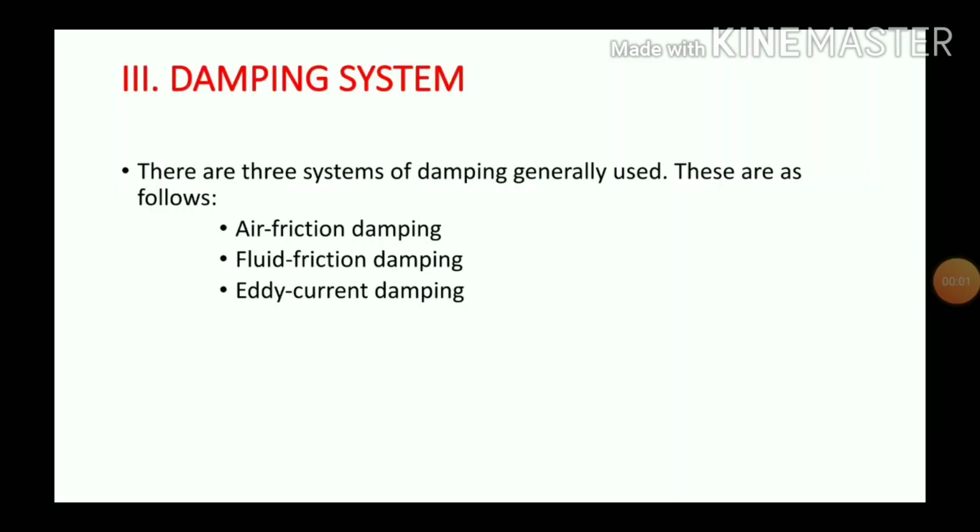Damping system. There are three types of damping generally used. They are air friction damping, fluid friction damping, and eddy current damping. The main purpose of damping is to reduce the oscillations at the final steady state position of the pointer. The pointer reaches its equilibrium or final steady state position only when controlling torque and deflecting torque are equal.